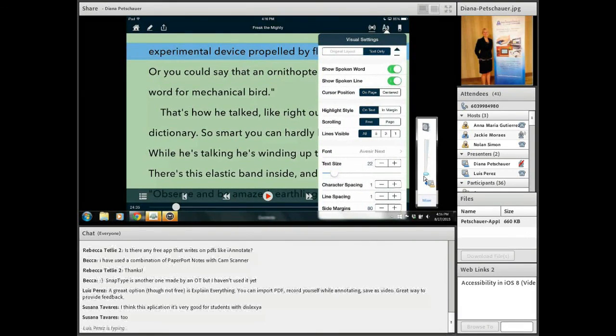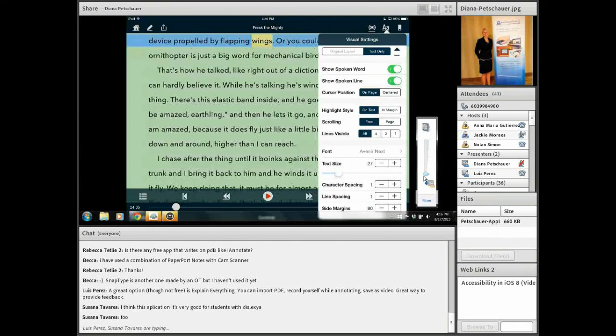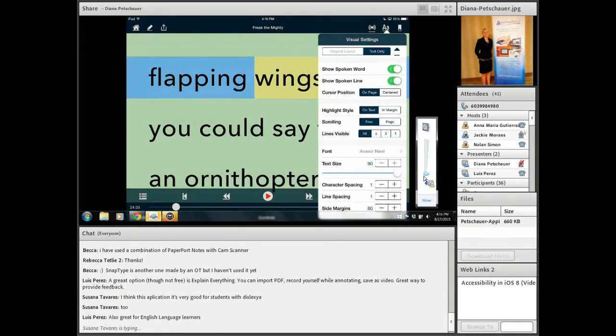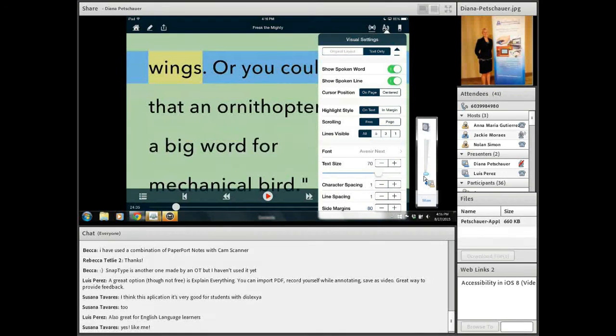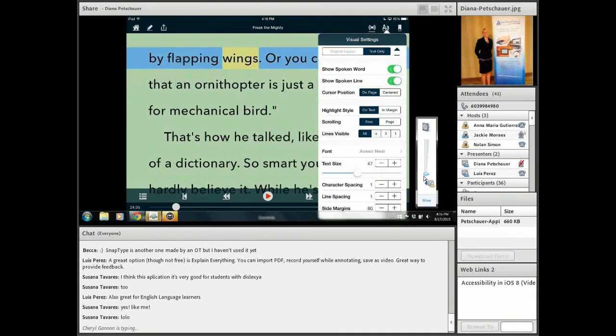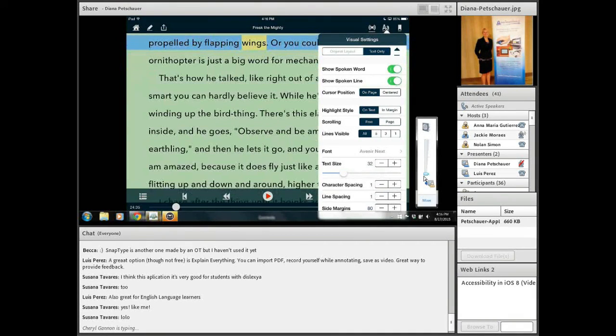Text size, the book pulled in probably at a smaller size around here. You can see you can increase the text size up to 90 points. So for your students who are low vision, there's no need to continue to enlarge those pages with a scanner. You can have the large print if you have a student who's low vision and responds well to this particular text size, or just a larger font size. They can change the font, again, of their books, the worksheets or handouts that you might pull in, etc. So you increase the text size.